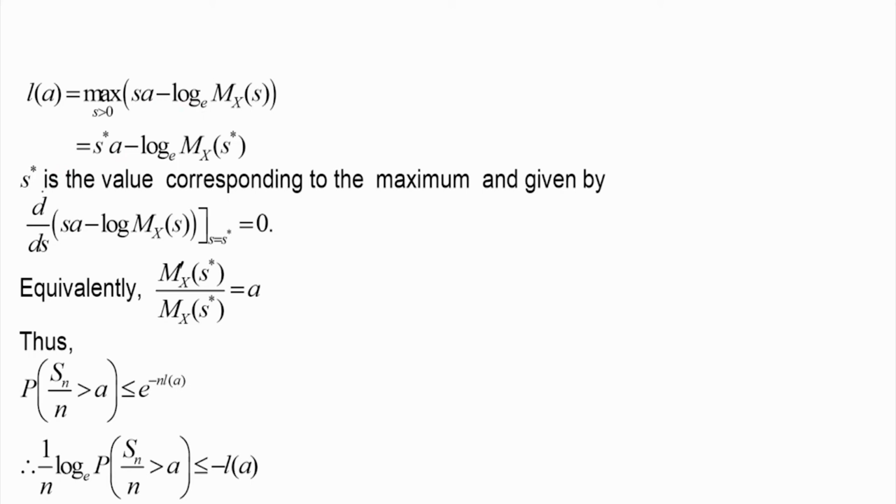So if s star is the maximum point, then we can write La is equal to s star a minus log of mx of s star. Therefore, we have shown that the probability that Sn by n is greater than a is bounded by e to the power minus n into L of a, where La is given by this. So, this is a consequence of the Chernoff inequality only.